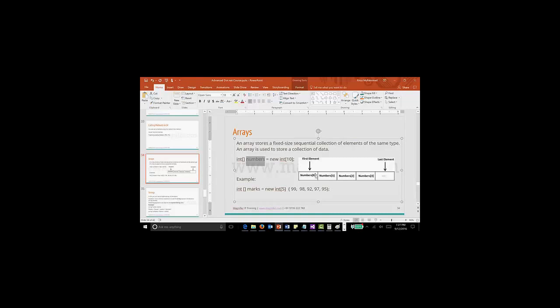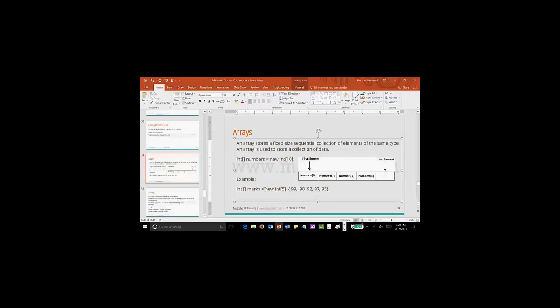So number 1 will go here, number 2 will go here, 3, 4, 5. It will start from 0, so 0 to 9. So numbers[0] means the first number, numbers[1] means the second number. This is how you will set values. Here I am giving an example: int[] marks is a variable, equal to new int[5]. So it is making 5 integer variables and I am allocating the values here: 99, 98, 20, 92, 97, 95.